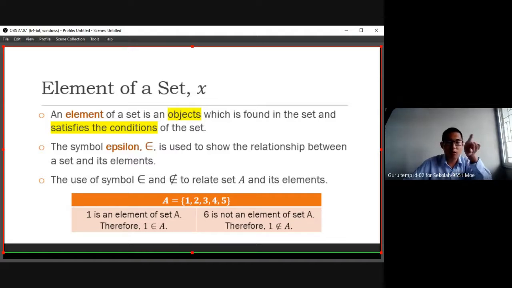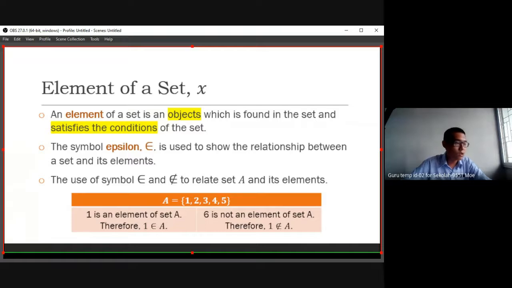So for epsilon we make a cross, just like equal and not equal. If not equal, we cross; if equal, we just use equal. Same with epsilon: if it's not an element, we cross it. Not means it's not.